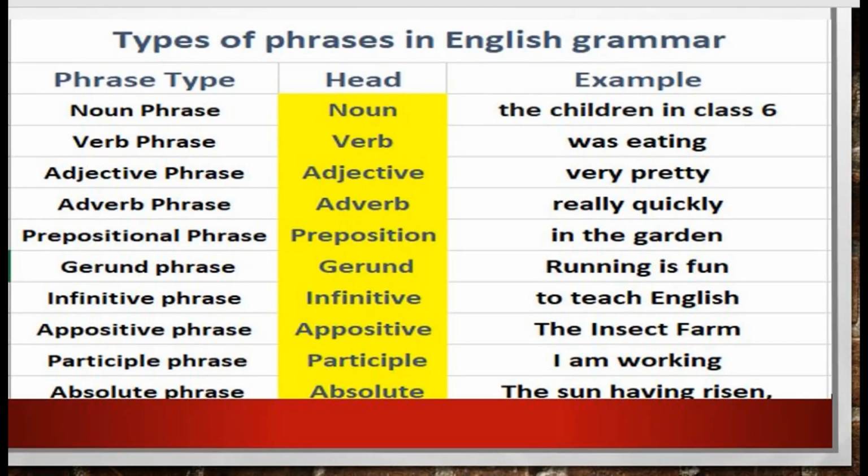Adjective phrase. An adjective phrase is a group of words headed by an adjective that describes a noun or a pronoun. For example, very pretty. Adverb phrase. An adverb may be a single word, such as quickly, here, or yesterday. However, adverbs can also be phrases.